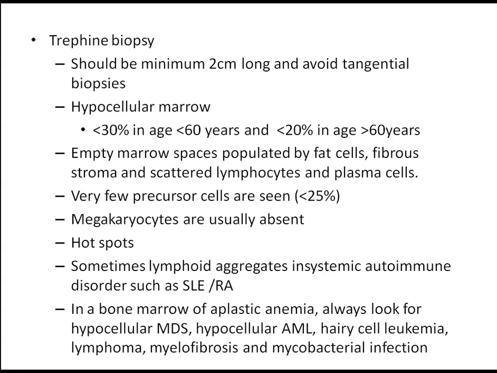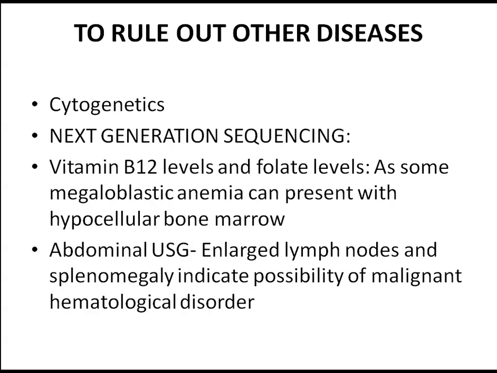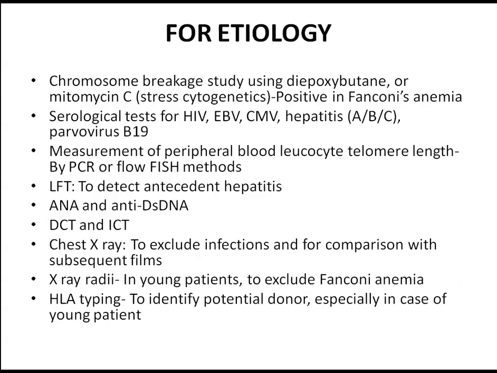Sometimes you can see lymphoid aggregates, more commonly in autoimmune diseases. And precursor cells are very few, that is less than 25%. And the non-specific findings such as elevated ESR, elevated erythropoietin level, and on HB electrophoresis, HbF is increased and iron content might be increased. To rule out other diagnoses, you can get cytogenetics, next generation sequencing, as I explained earlier. And we need to get vitamin B12 and folate levels to rule out megaloblastic anemia. And abdominal USG to look for lymphadenopathy and splenomegaly. If they are present, we need to think of malignancies.